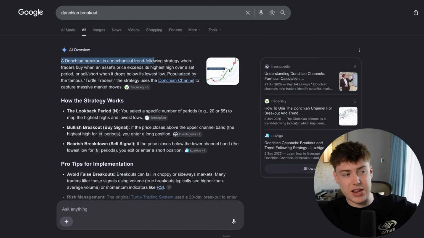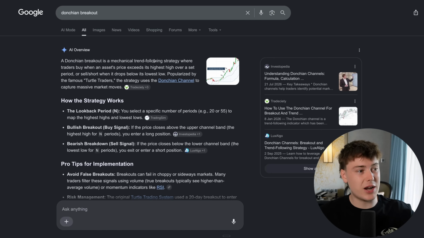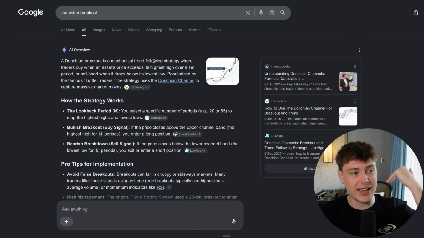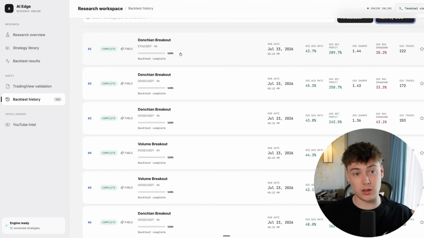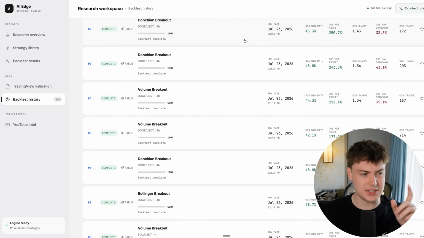So that was a Donchian breakout strategy, which is where traders buy when an asset's price exceeds its highest high over a set period. The interesting thing about this is that it performed well on Ethereum, even though the last few years haven't been that good for Ethereum. So I'm keen to dig into the data.